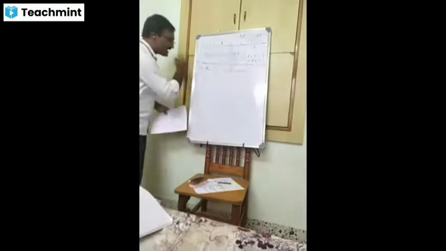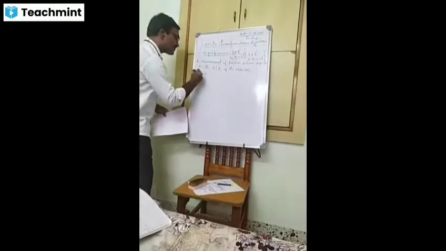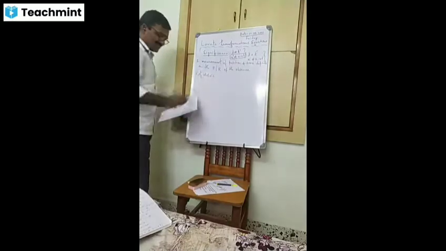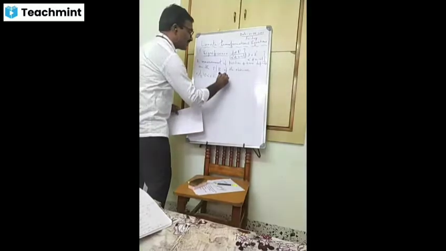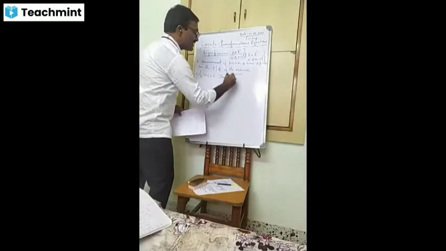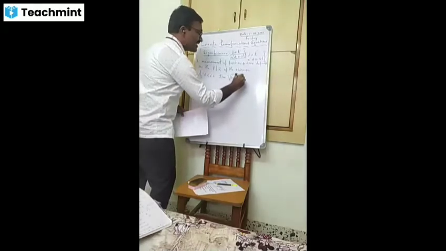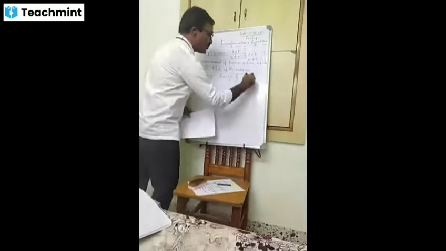Here, the second significance: if v is very much less than c, then the factor under the square root, 1 minus v square by c square, is nearly equal to 1.